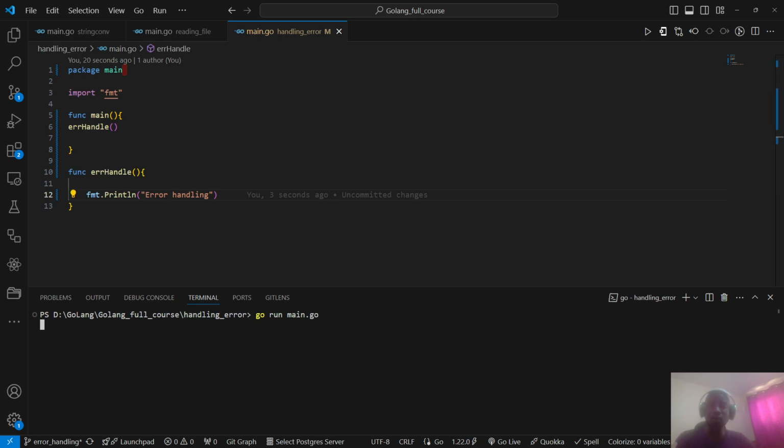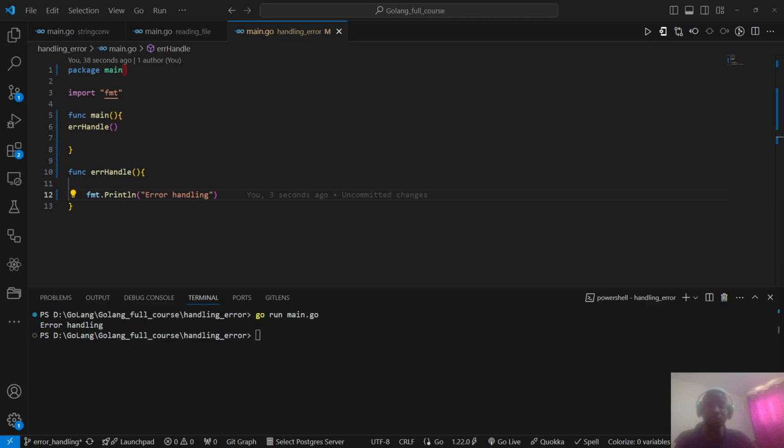Okay, so in error handling, I would like to tell you that Go has a different way of handling errors, not like the older languages, Java, PHP, JavaScript. They usually used try and catch. As you can see in my terminal here, I have error handling.